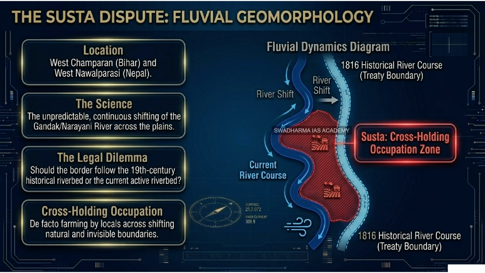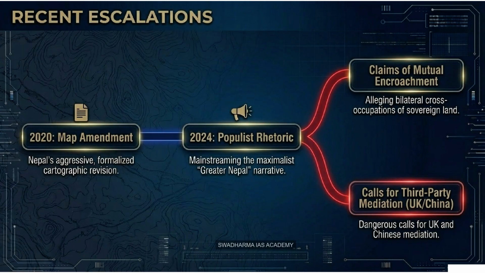Right, but while Susta represents this crazy ecological challenge, the temperature of the broader border dispute overall is currently being dictated by something else entirely, isn't it? A big demographic and political shift in Kathmandu. Yes, the Balendra Shah factor. Yeah, let's talk about the provocateur himself.